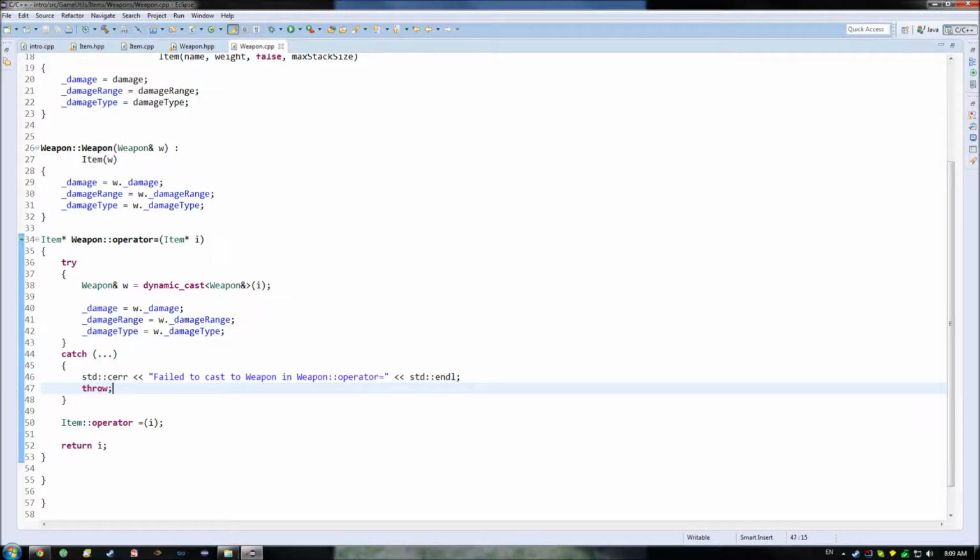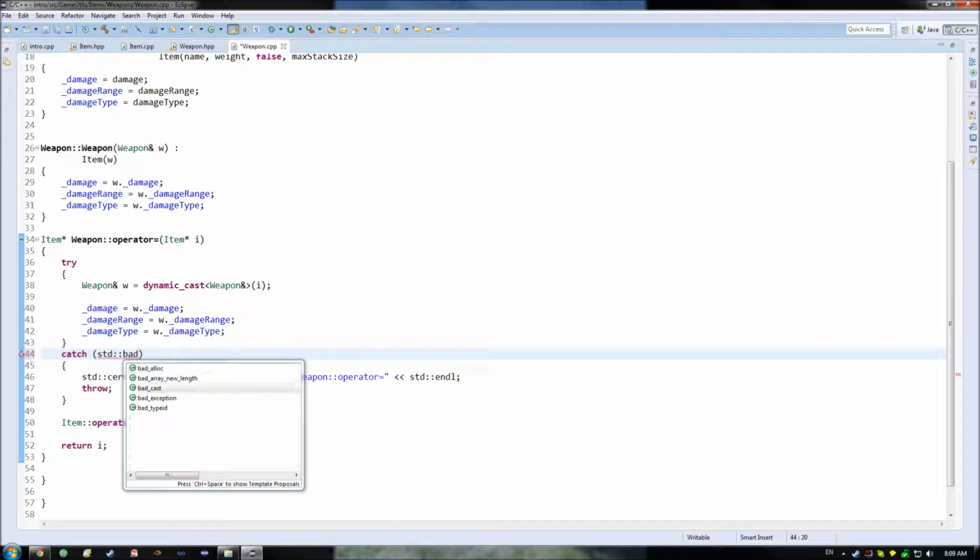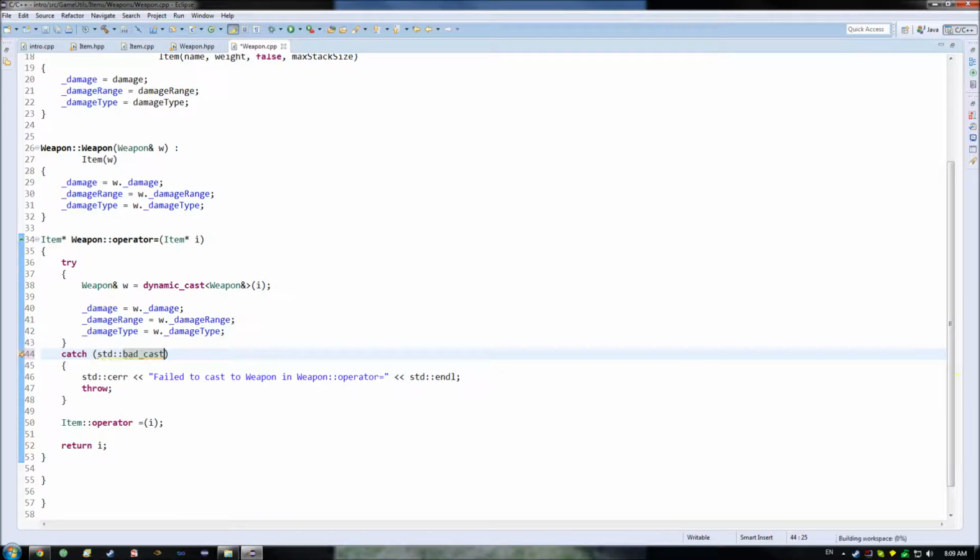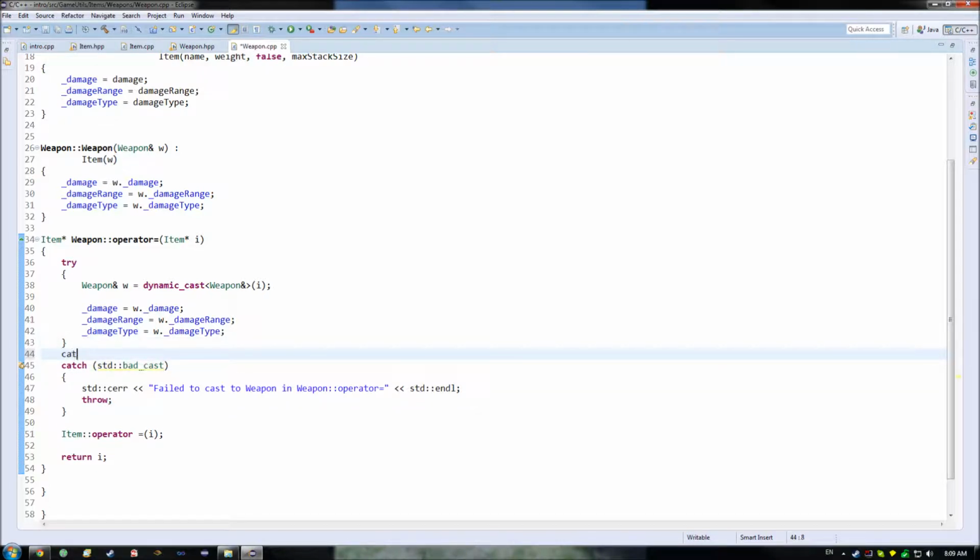The other thing that I had already mentioned was that within this catch, you can specify that you're looking for a specific type of exception. The specific exception that we're actually looking for in this case is what is known as a standard bad cast exception. Basically this is a class. It's an object, similar to weapon or item, and we'll get into how we create those in the future. However, there are many different types of these, and you can actually have multiple catch statements.